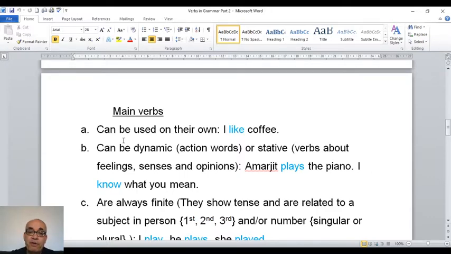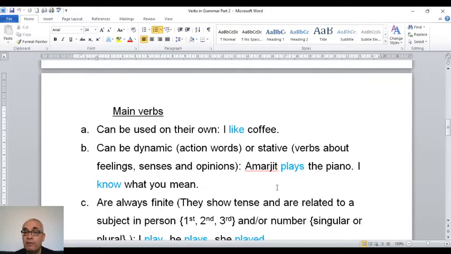Number B. Main verbs can be dynamic. If you say this verb is dynamic, it means this verb has action. Or stative. Stative verbs have no action. So stative is the opposite of dynamic. What are stative verbs? Any verb about feelings or senses or opinions. We call this verb a stative verb. So if I say Amarjit plays the piano, plays is the main verb and it is a dynamic verb.